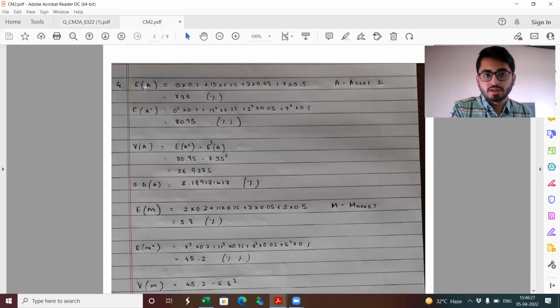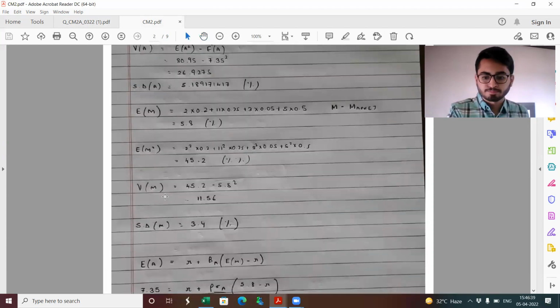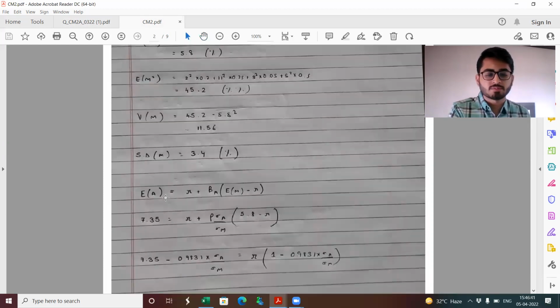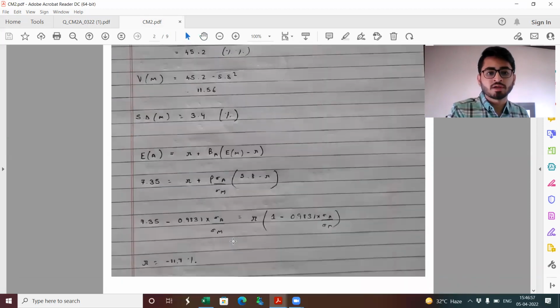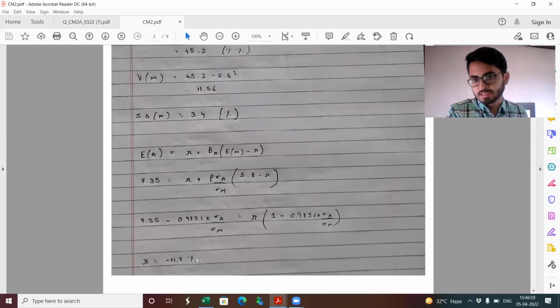So expectation of A, I'm calculating using first principles, then expectation of A square, where A is basically referred to as returns on asset 1. Then I get variance of A. Similarly, I do that for the market. And then we have the formula that expectation of A using the security market line is R plus beta A times E(M) minus R. Note that beta A is nothing but covariance of Ri, Rm divided by variance of Rm, which when simplified becomes rho times sigma A by sigma M. Putting all these values and calculating, I was getting R to be minus 11.7%.